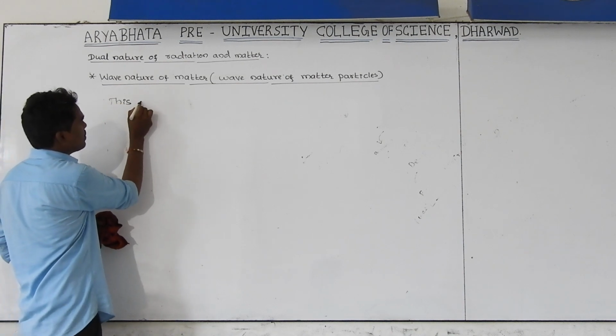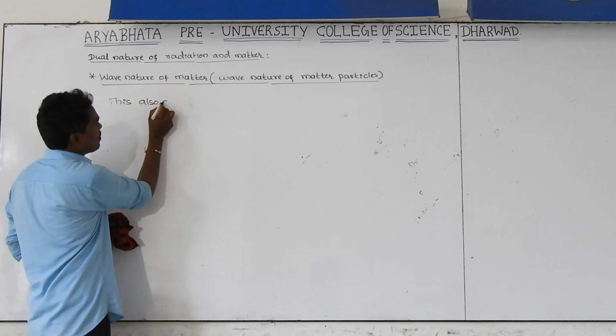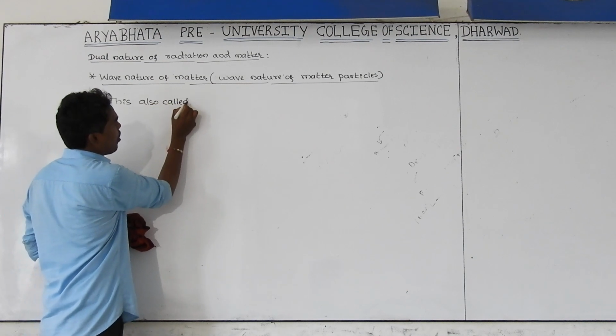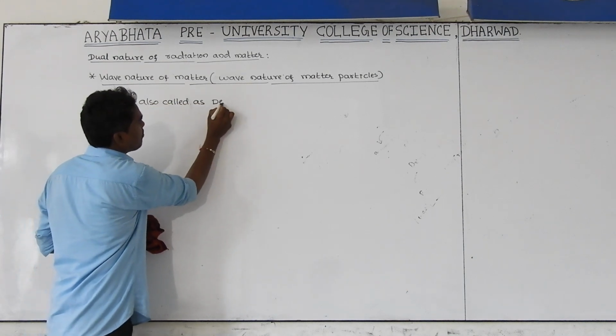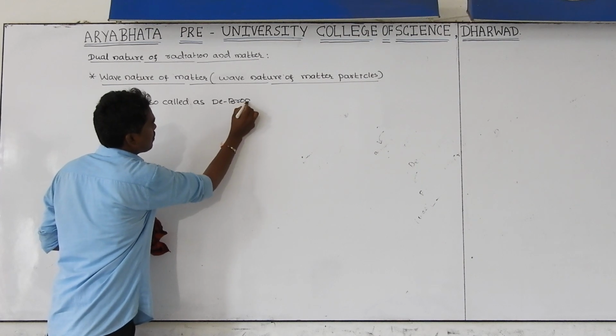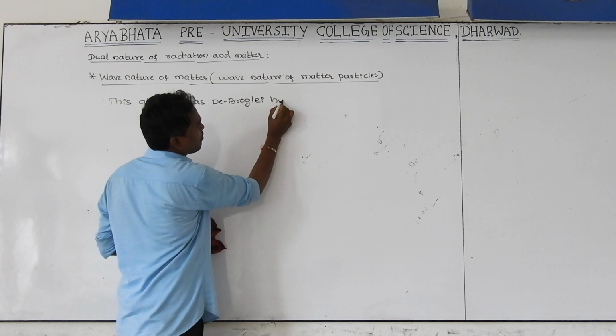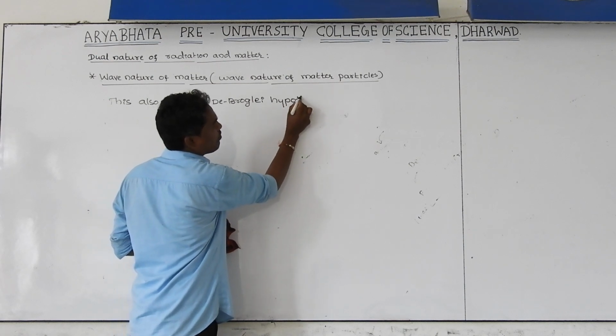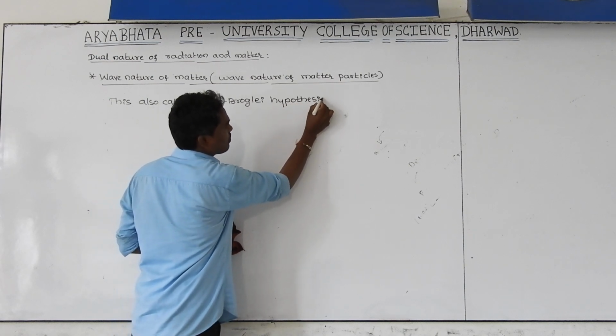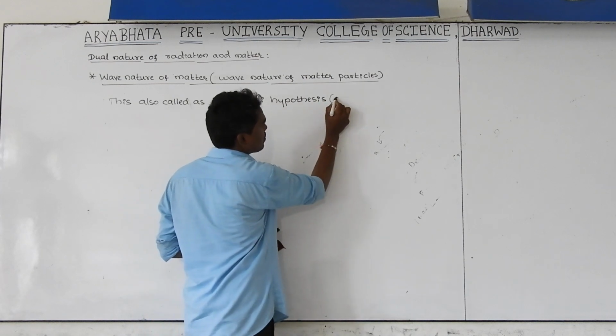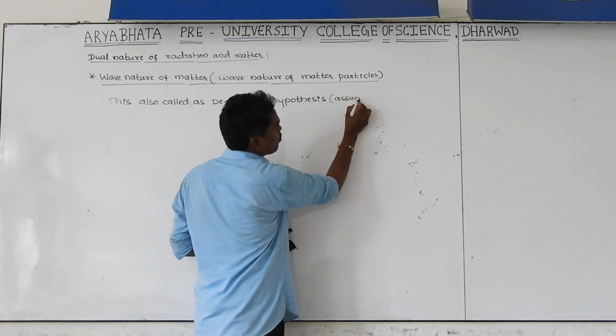What is the meaning of hypothesis? Assumption.